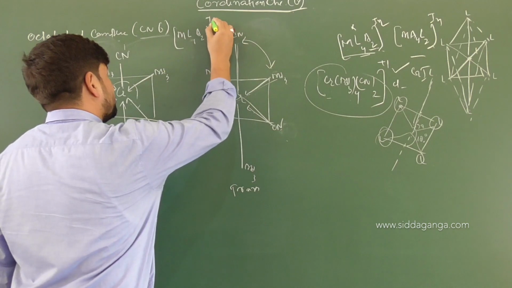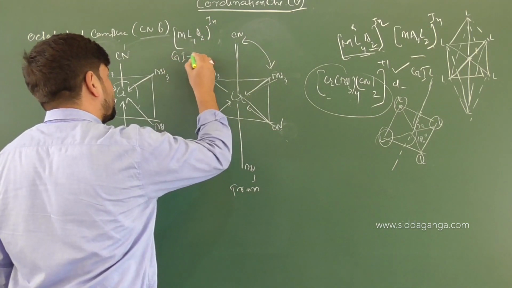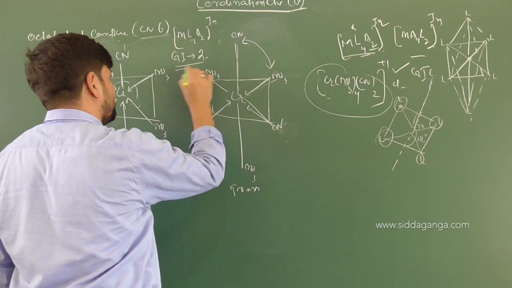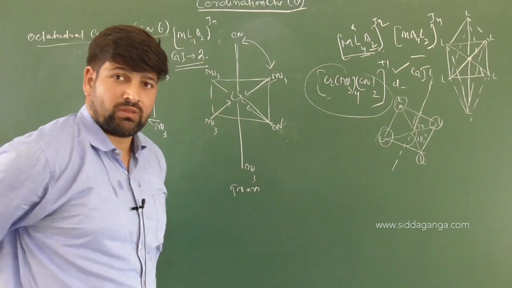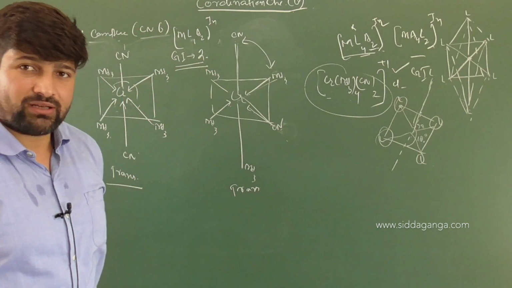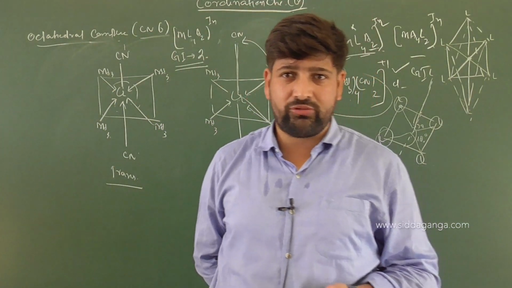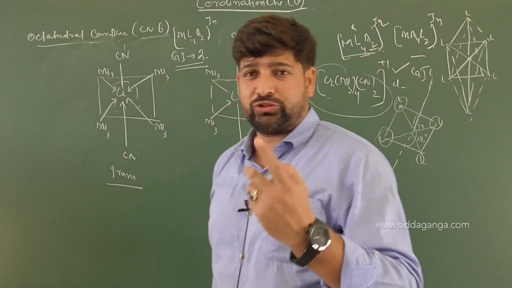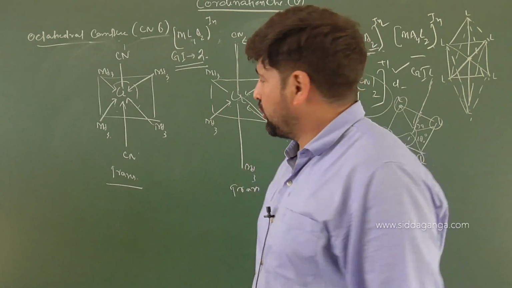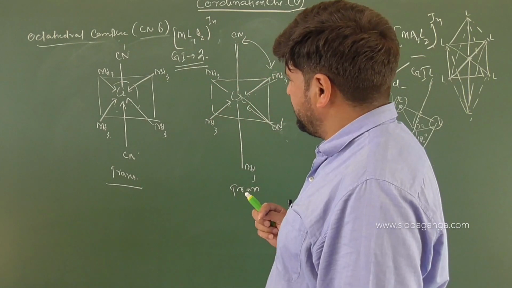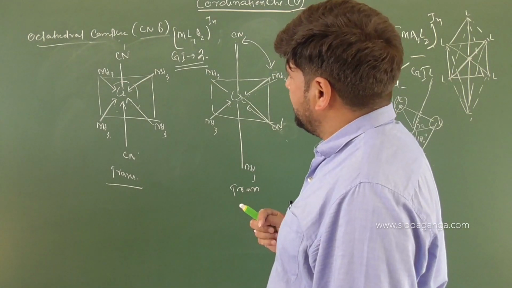So children, for the molecule of molecular formula MA4B2, with charge plus or minus n, the number of geometrical isomers you have will be 2. There will be 2 geometrical isomers with it. Clear? So a complex of MA4B2 type will definitely exhibit geometrical isomerism, and there will be 2 geometrical isomers available. Clear? Good.